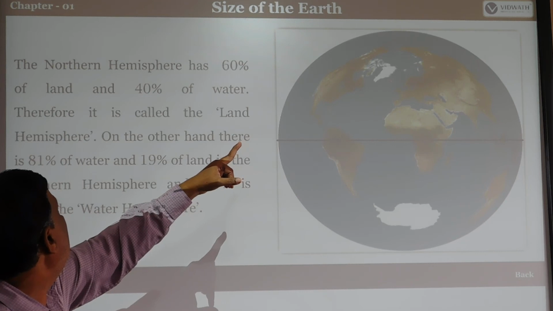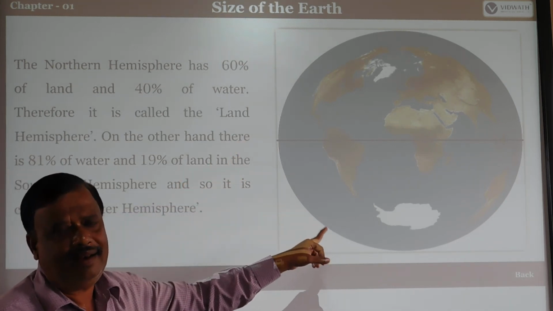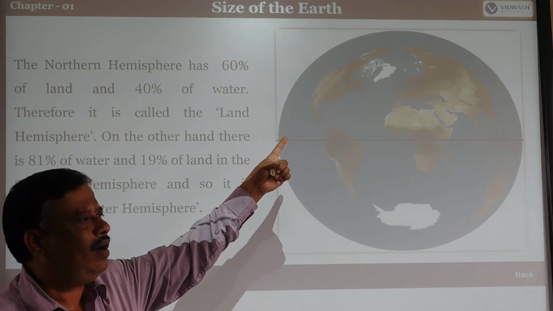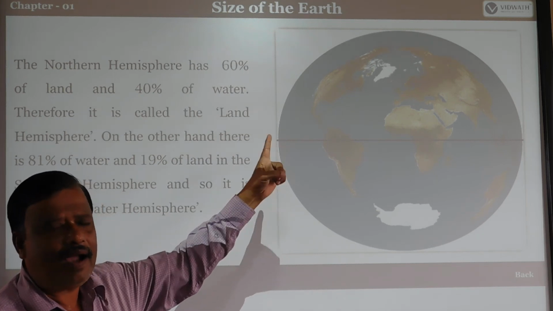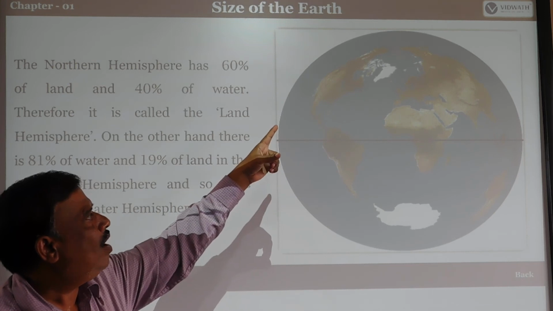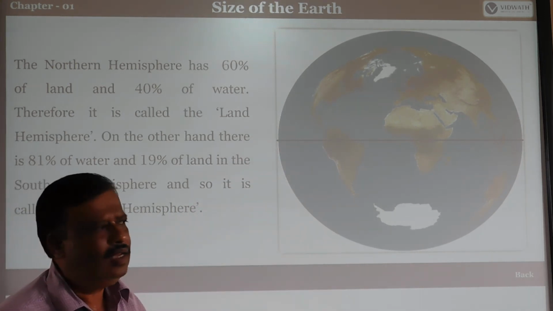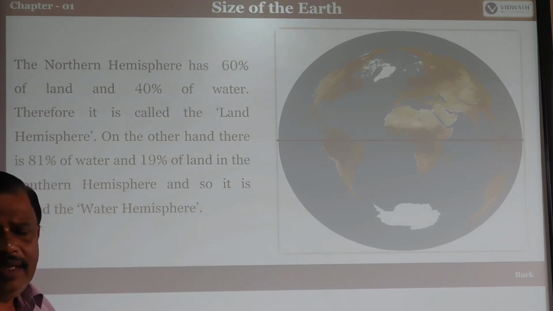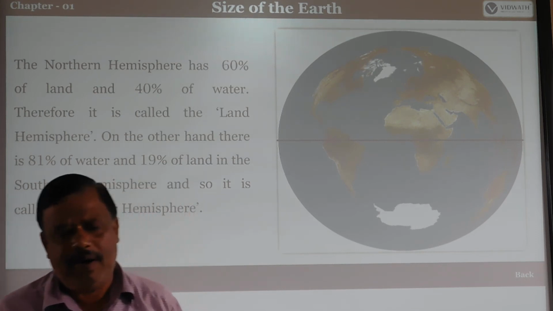So here is 40% water and there is 81% water. Are you clear? See, the land covered in the northern hemisphere is high, but in the south the land is less. Water is less there and high here. So it is vice versa between the northern and southern hemispheres. Okay. Next I will continue the next part. Okay. Thank you.